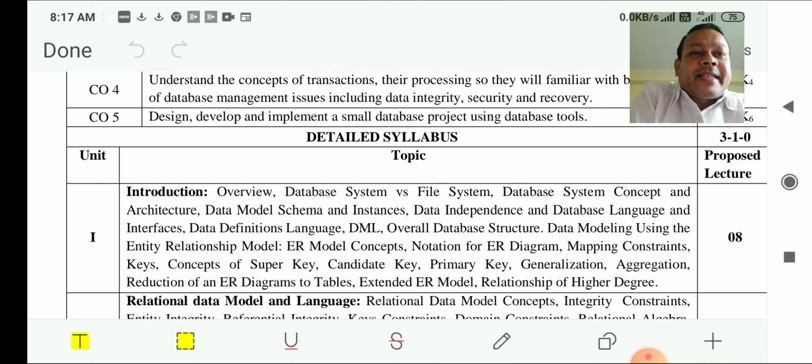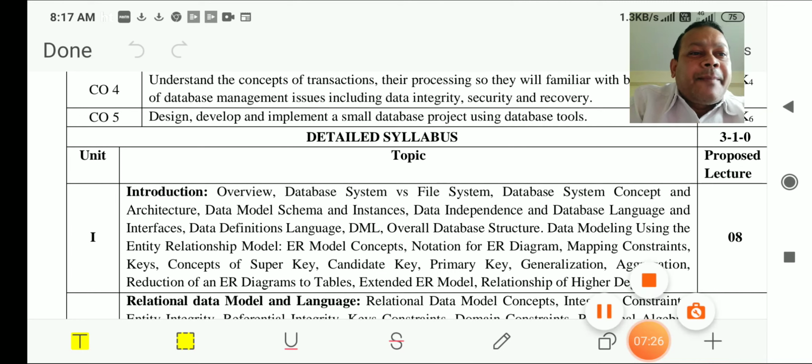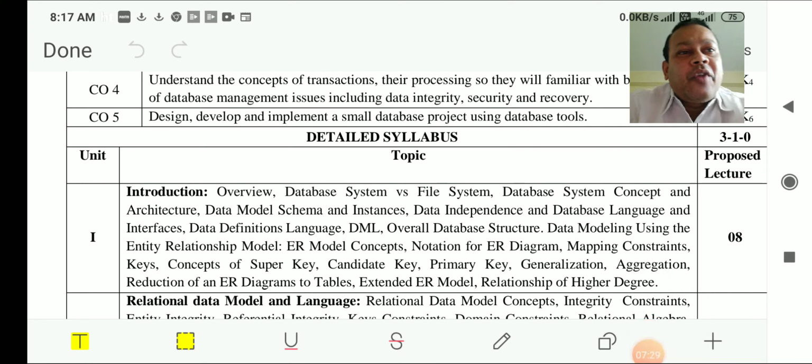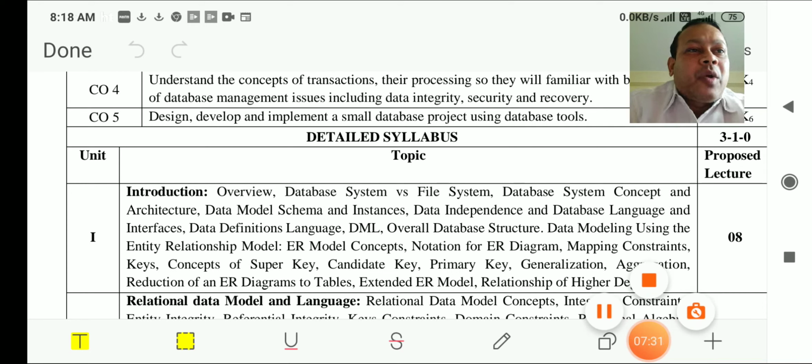Next is all about the extended ER model. Some enhancement has been done in the ER model, that is all about the extended ER model. So we are going to see that, and relationship of higher degree. So these are all the topics from the introduction part. We'll go in detail one by one. So hope you understood the introduction part, and later on we are going to start with the topics one by one. Clear? Thank you.